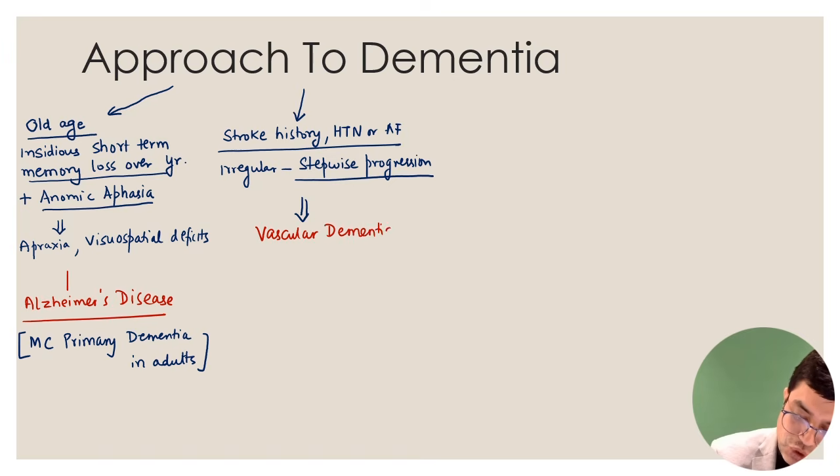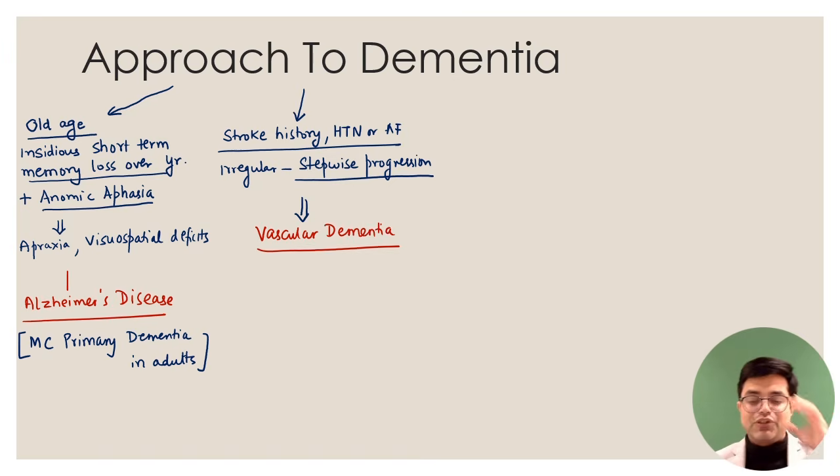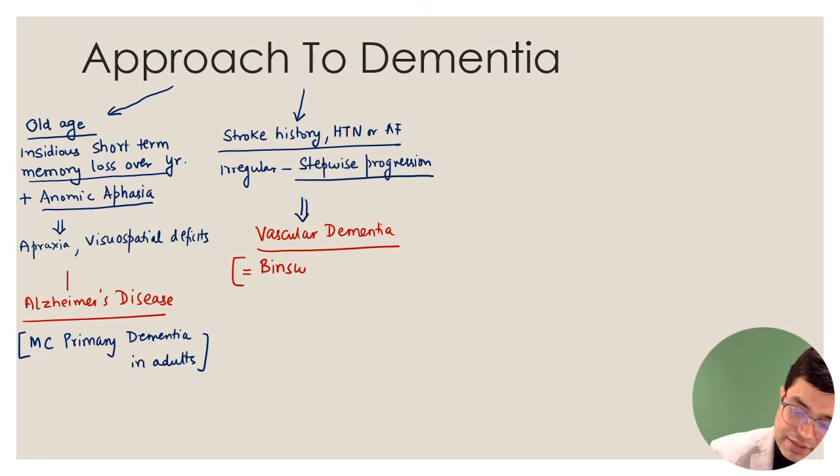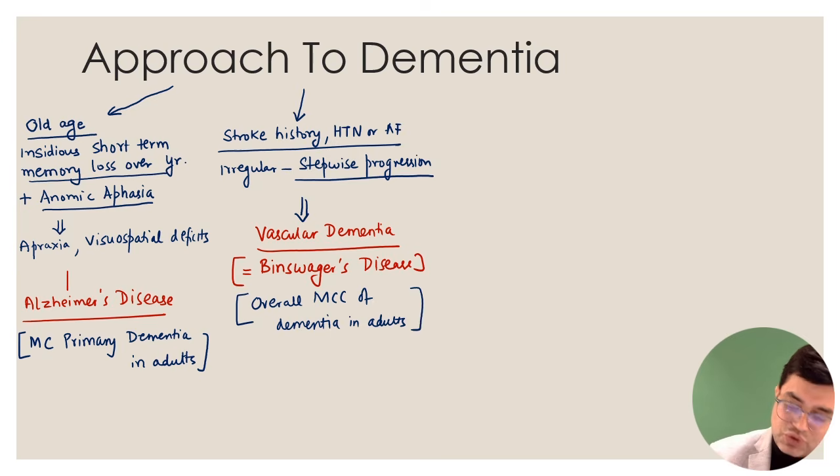I'm writing shorter, but trying to write as clean as possible so that I can fit everything in one slide. So vascular dementia. Previously it was called Binswanger's disease. So Binswanger's disease is the other name. And vascular dementia, remember, is overall the most common cause of dementia in adults. It's a sequel of stroke or TIA-like episodes in the patient.